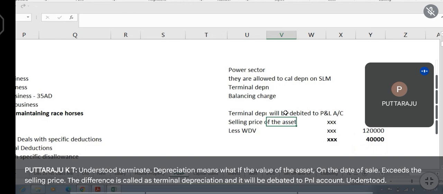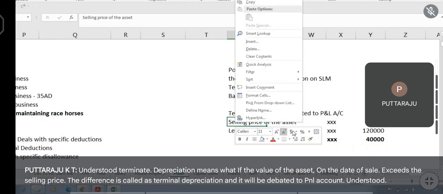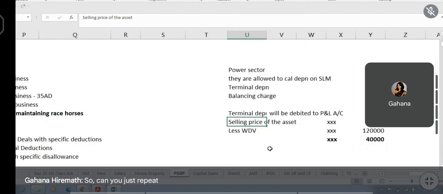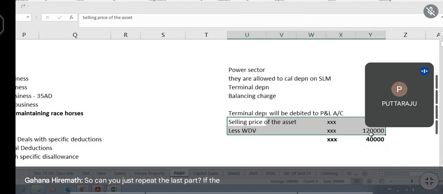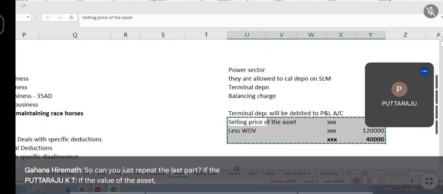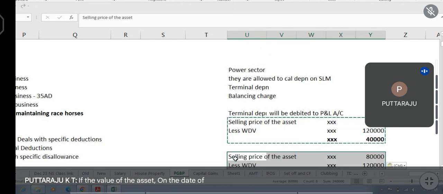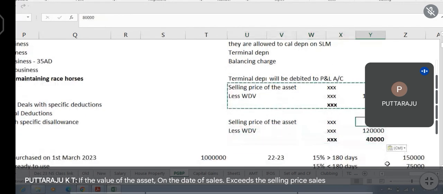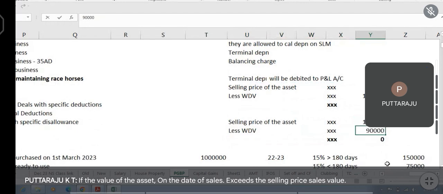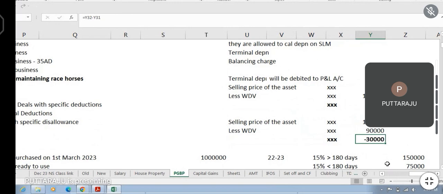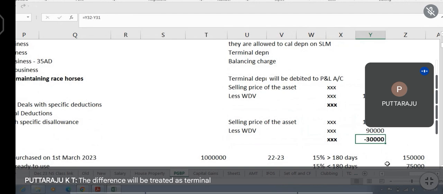Understood? Sir, can you just repeat the last part? If the value of the asset on the date of sale exceeds the selling price, sales value, the difference will be treated as terminal depreciation and it will be debited to P&L account.